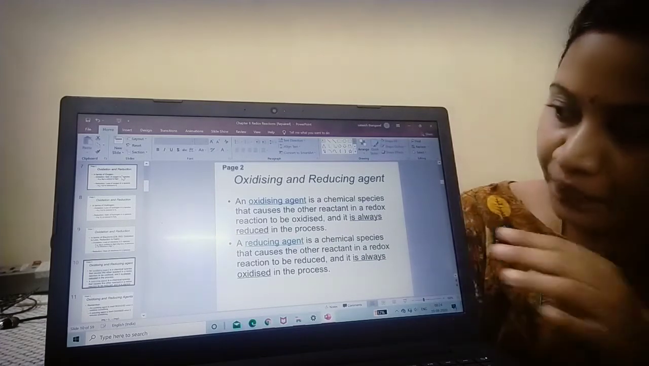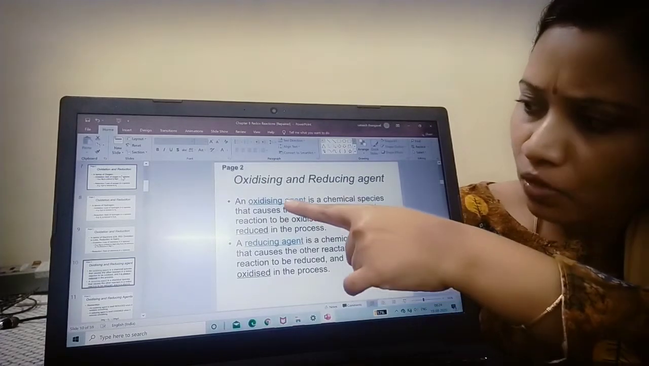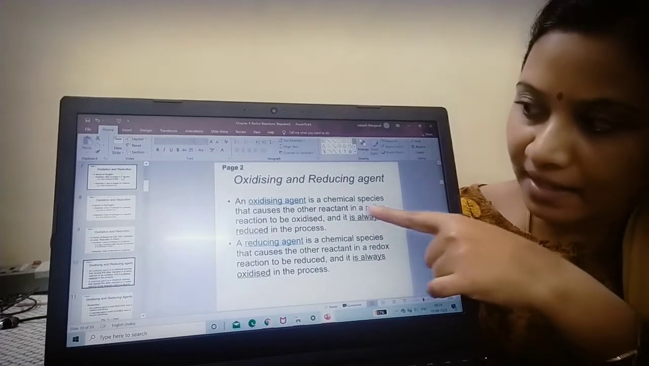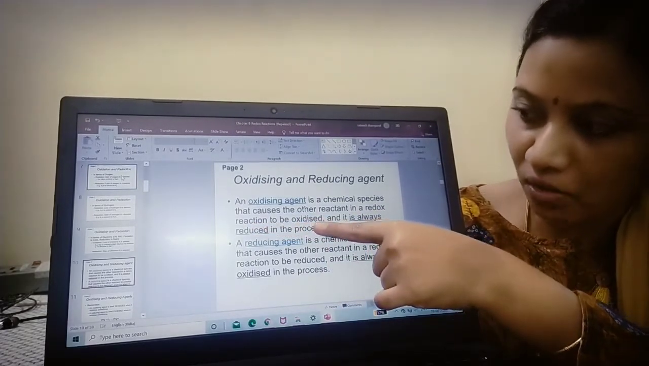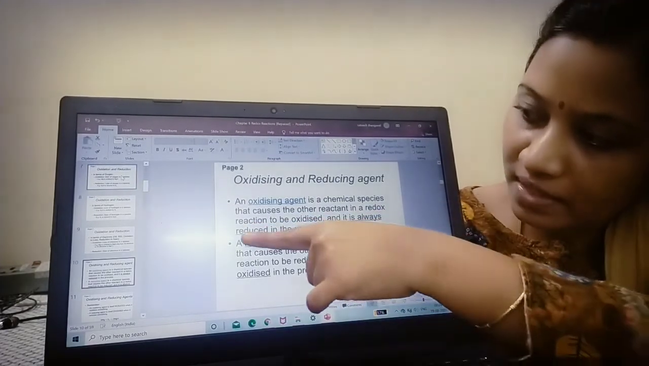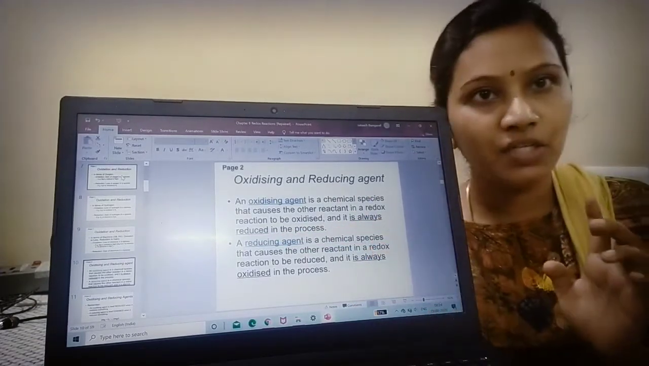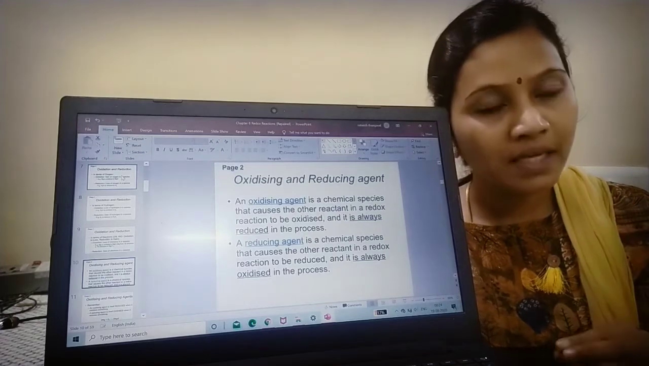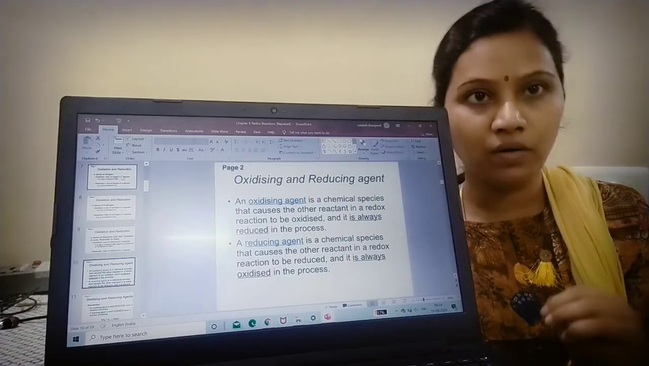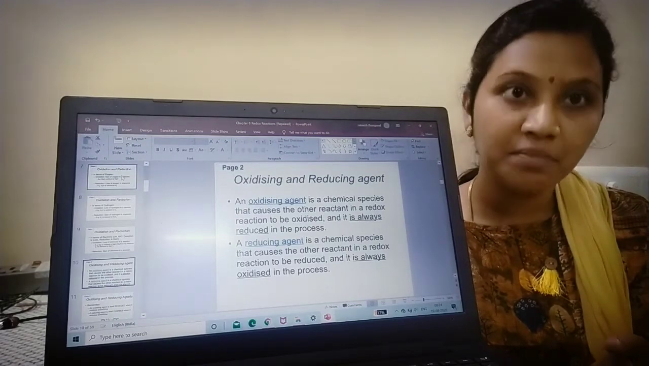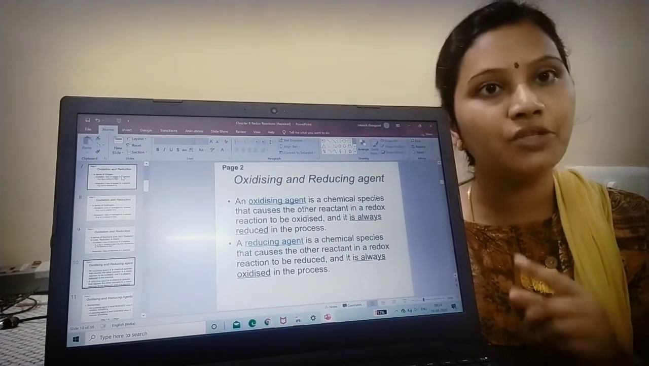Okay. So let me tell you, oxidizing agent is a chemical species that causes the other reactant in a redox reaction to be oxidized, and it is always reduced in the process. Okay. Now what is a reducing agent? Tell the opposite. So reducing agent is a chemical species in a redox reaction which is going to reduce the reactant, but it itself will be oxidized during the process.